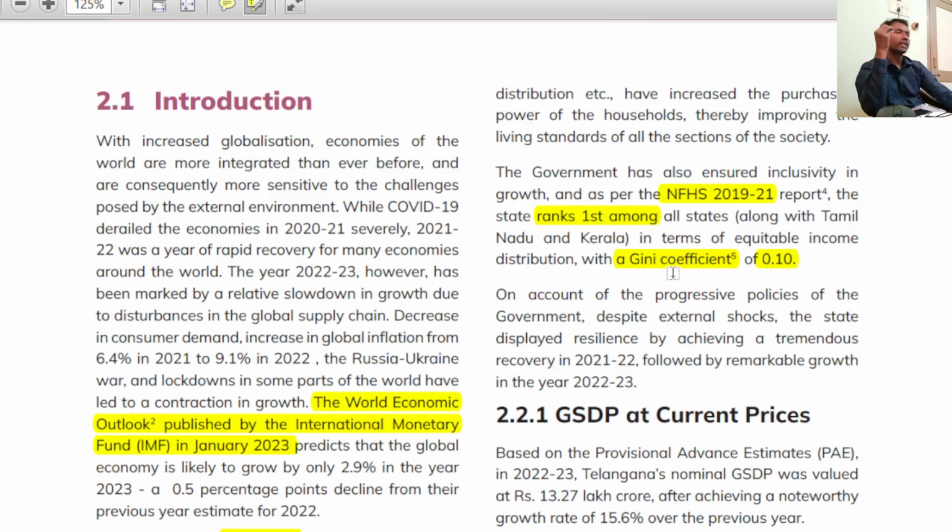The Gini coefficient is all about inequality, about the equitable distribution of income, how the income is distributed to all the people. Not only the rich people, even the marginalized people should also get some benefits from the state.